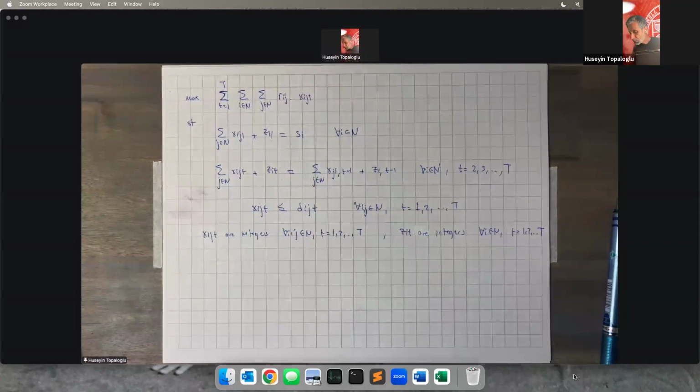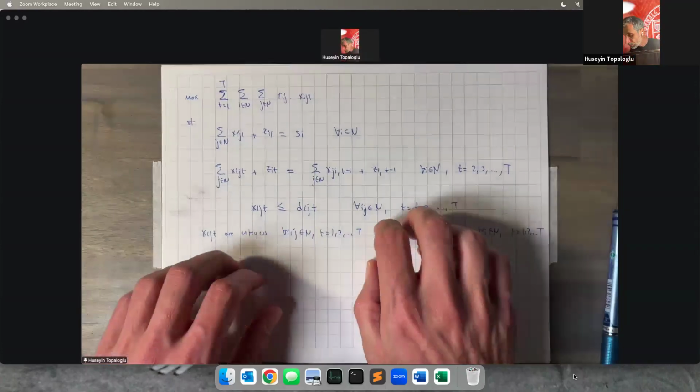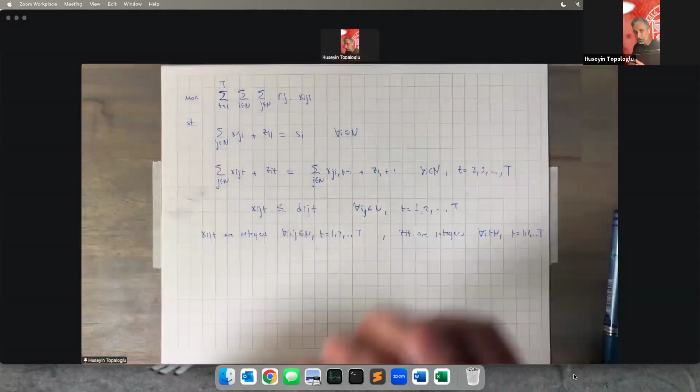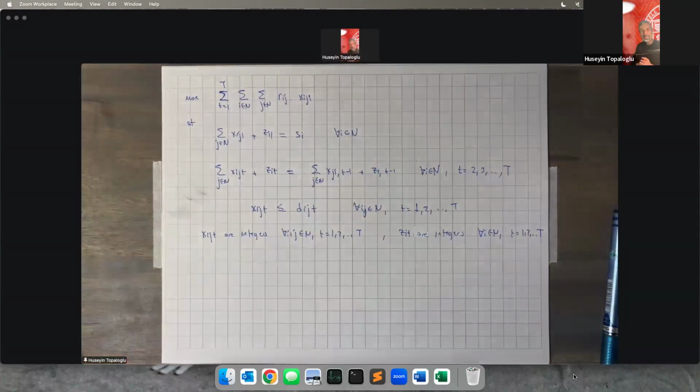Good. So as we wrap up this formulation, it turns out we can view this formulation as a min cost network flow problem that takes place on a special kind of network. Let's see how we can view this problem formulation as a min cost network flow problem that takes place over a special kind of network.